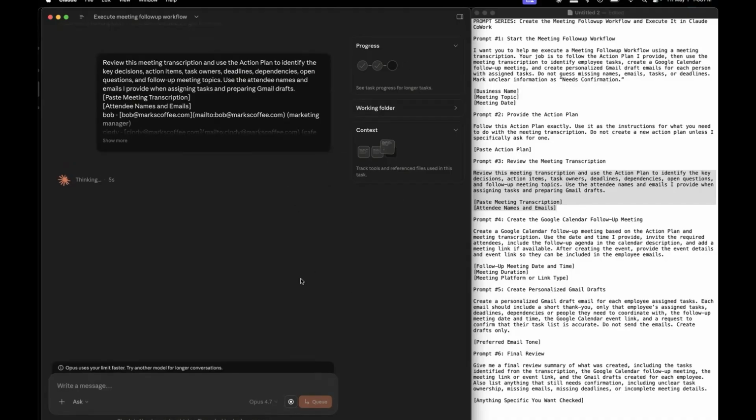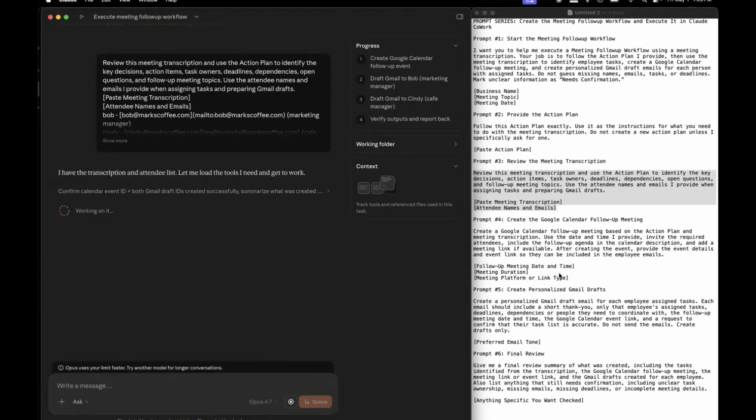And now it's making some progress. This does take a little bit of time. Just know that after you do this once, you could actually just build a project out of it, and you can repeat this. Hey, repeat the meeting follow-up process, and then it'll be able to execute a lot faster. Initially, though, this is going to take us 5 to 10 minutes. Still going to save me a lot of time from bouncing back and forth to different applications or saying, hey, I'll set that up later, and then for me, never doing it. So this is very helpful. And the more you get your employees and yourself to do these habits, the better off you're going to be and less work you're going to have.